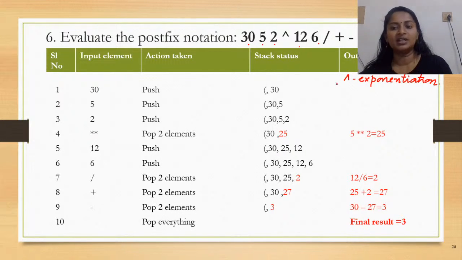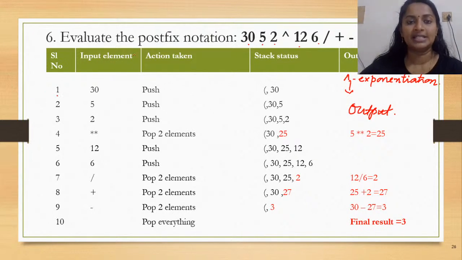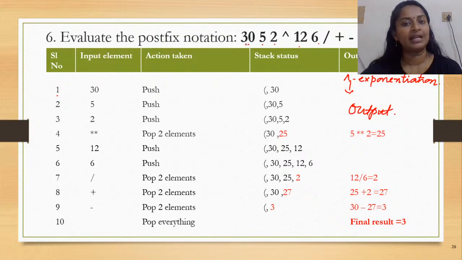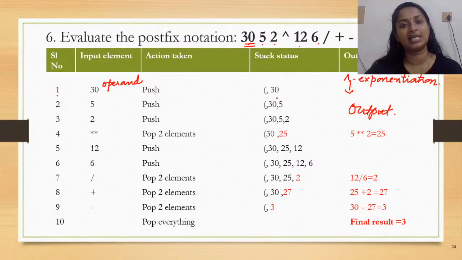Okay, so what is here? We have over here the output. Now, the first step, I scan the expression. What is the value that I get? I get 30. Now, what is 30? 30 is an operand, right? So, what is to be done? Push to the stack.